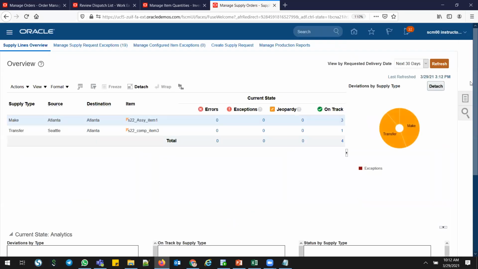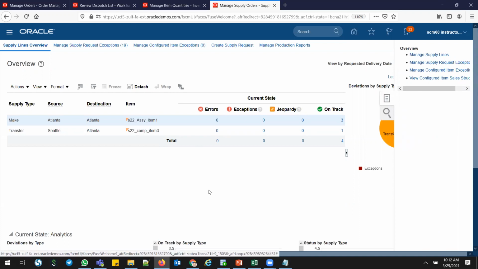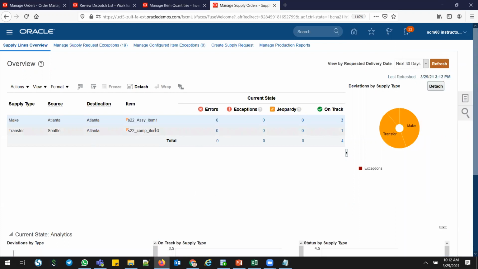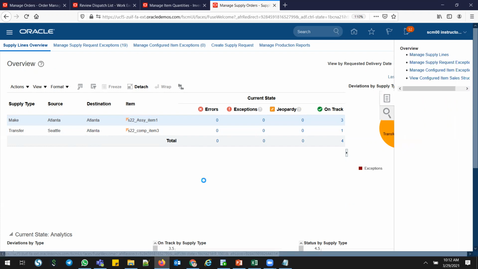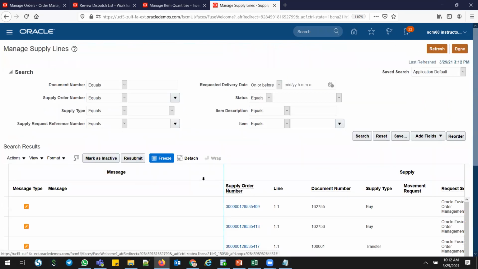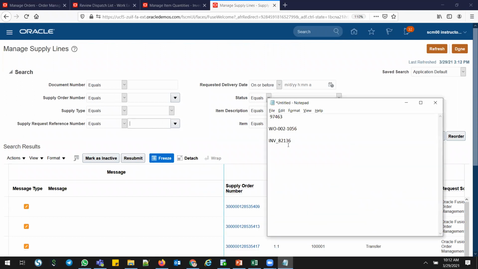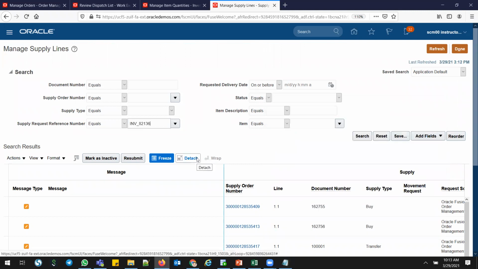In the supply orchestration, from here also you can see, or you can go and see the task result. Manage supply lines. From here, if you see comp 3 transfer, supply type is transfer, there's a 1. If you want, you can click this, you can see that. But anyway, I'll go for a task result. Manage supply lines. I have the supply reference number I got, which I have pulled from the request inventory underscore 8382136. I'll go here and click search.